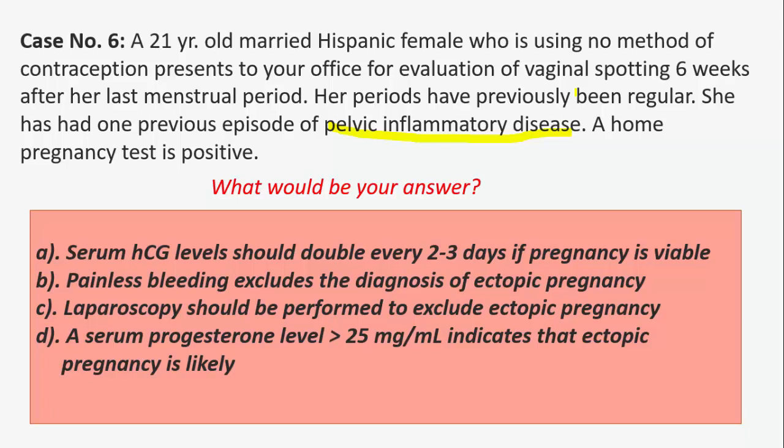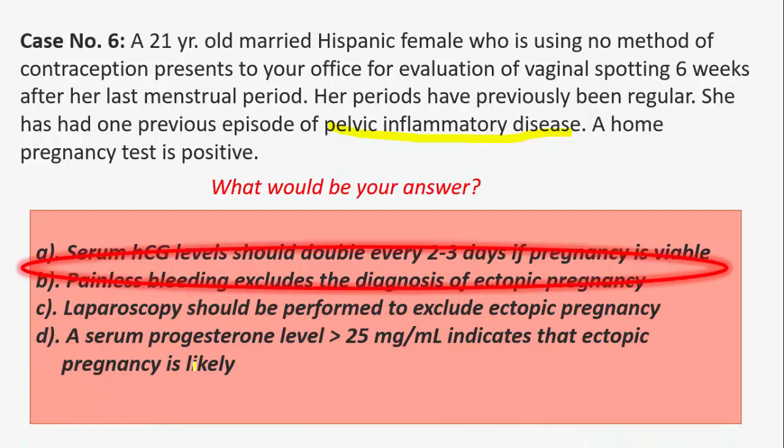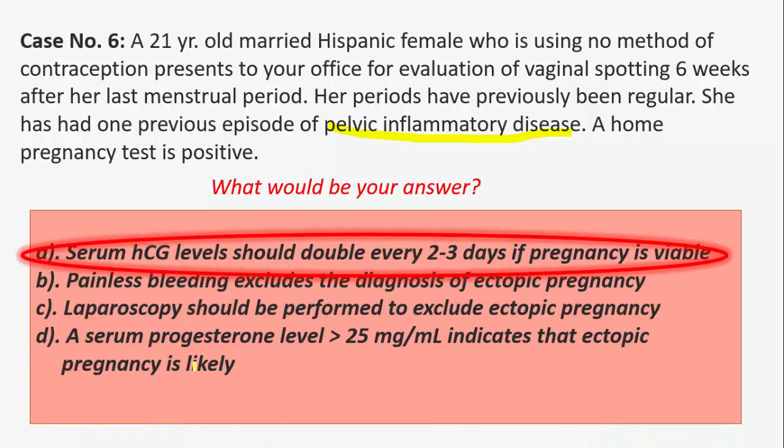So the options: painless bleeding excludes the diagnosis of ectopic pregnancy. That is not correct. Laparoscopy should be performed to exclude ectopic, but her vitals are normal. She came here for a checkup. Serum progesterone level greater than 25 mg per ml indicates that ectopic pregnancy is likely. So the best option is that serum HCG level should double every 2 to 3 days if pregnancy is viable.